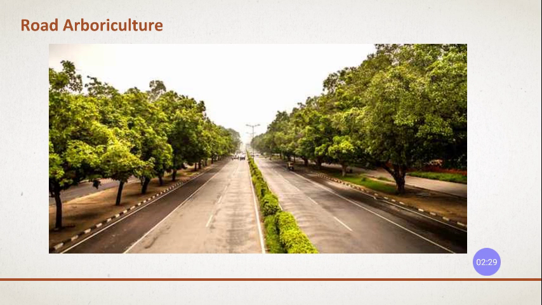It is also designed, right? Where to provide, what distance it should be provided at, which type of trees to be provided. All of this is designed, and it is planned when to plant which tree and where. All these things are decided in road arboriculture. You can see this mainly on the major roads, state highways, national highways. You'll be able to see such arrangements.